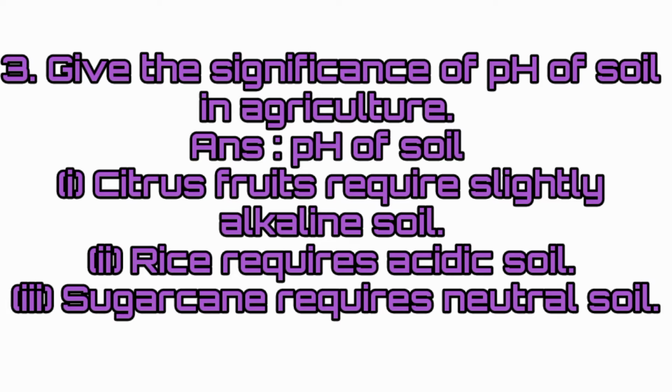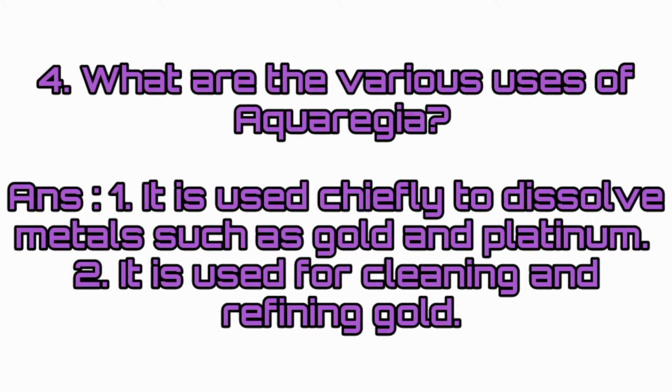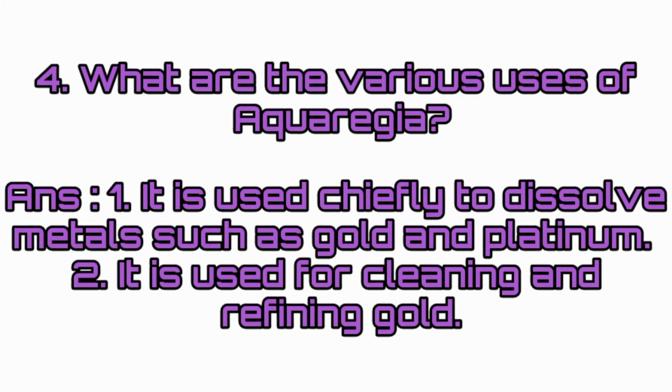pH of soil. Citrus fruits require slightly alkaline soil. Rice requires acidic soil. Sugarcane requires neutral soil. What are the various uses of aqua regia? It is used chiefly to dissolve metals such as gold and platinum. It is used for cleaning and refining gold.